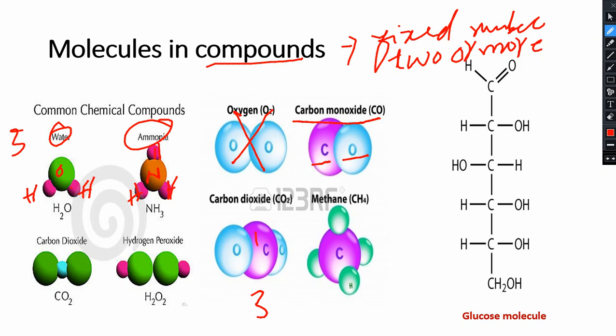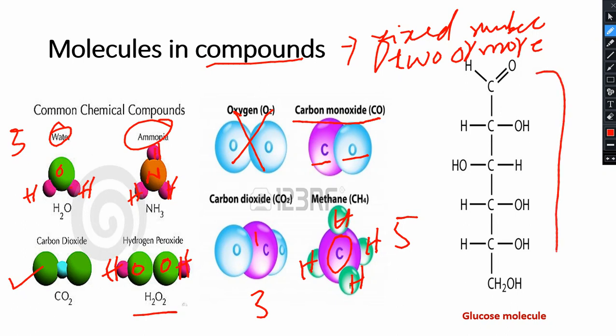Now we will look at methane. The number is also fixed, and the number of atoms is 5, because there are 4 hydrogen and 1 central carbon atom, okay. So these are examples of compounds. Hydrogen peroxide is also a compound because the number of atoms is 4, and there are oxygen and hydrogen, both different atoms.